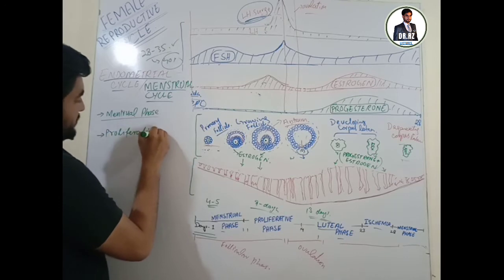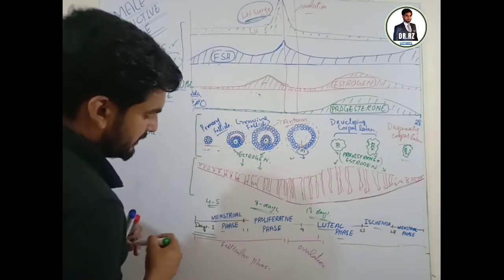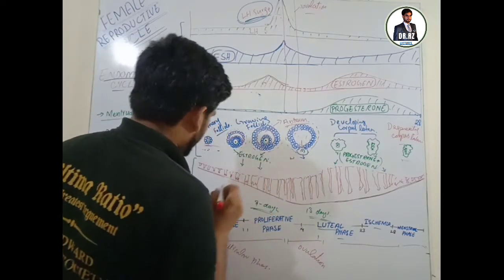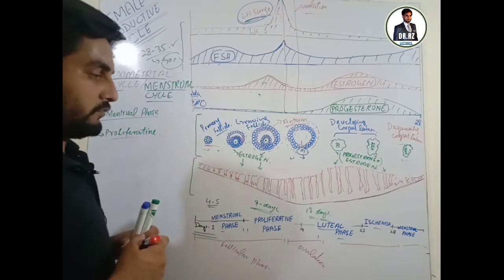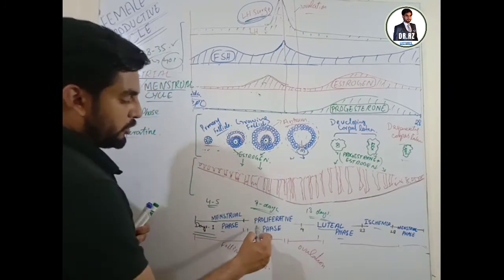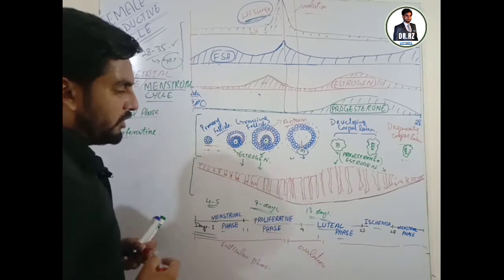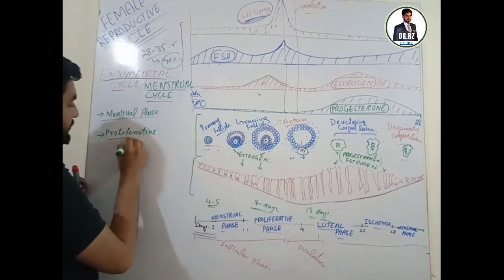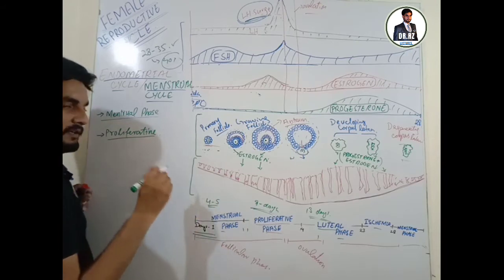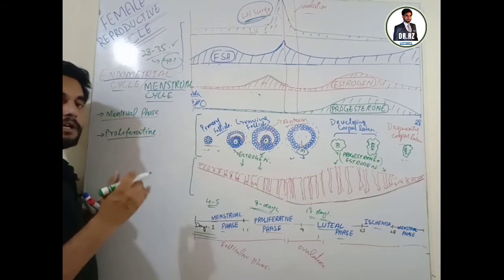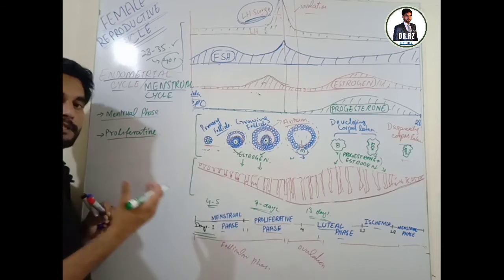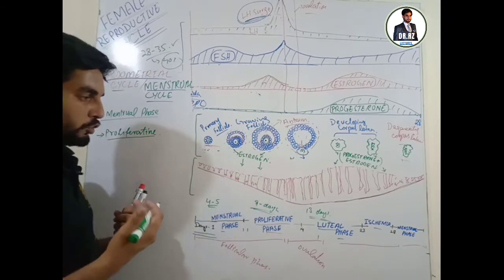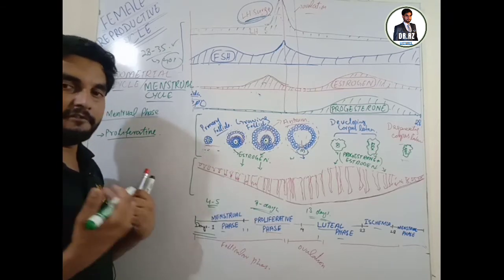Then there is the second phase, which is called the proliferative phase. It usually lasts for 9 days, and there is a 2 to 3 fold increase in the thickness of the wall of the endometrium, and also in its water content. Proliferation means development, so the wall of the endometrium is being developed. This is a very crucial period for making the endometrium able to receive the fertilized egg, that is the zygote, and for pregnancy to be maintained. So the development of the endometrium is very, very important.